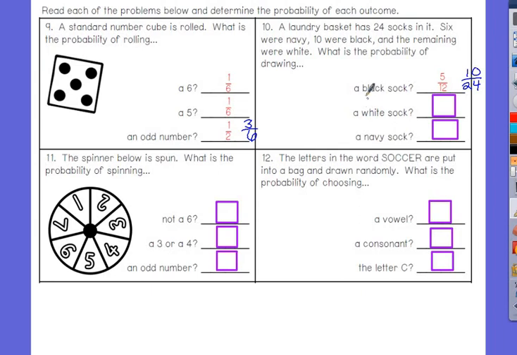Now white socks. How many white socks are there? 8. How many total? 24. Can that be reduced? 1/3.